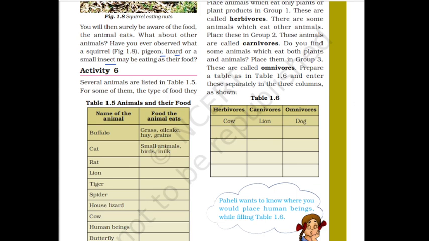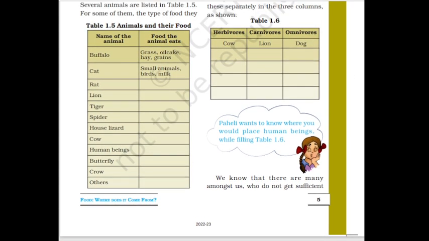For that particular purpose, we are going to work on this table 1.5. Firstly, we are talking about buffaloes. They eat grass, oil cake, hay as well as grain. When you talk about the cat, they eat small animals and birds, and they also drink milk.